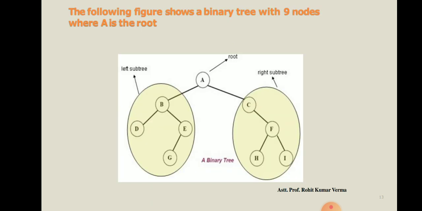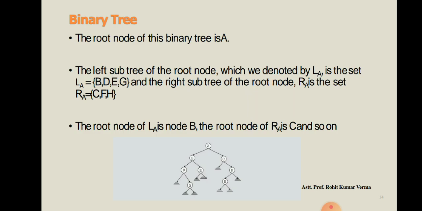Then you can see in this image we have a root node, a left subtree and a right subtree, and the maximum number of children of a node in a binary tree is 2. Here we have another definition for binary tree.